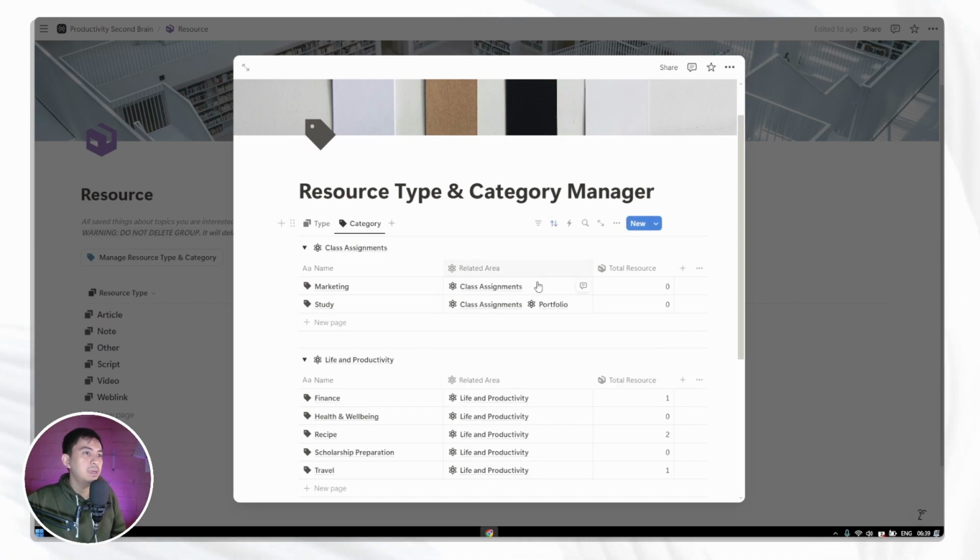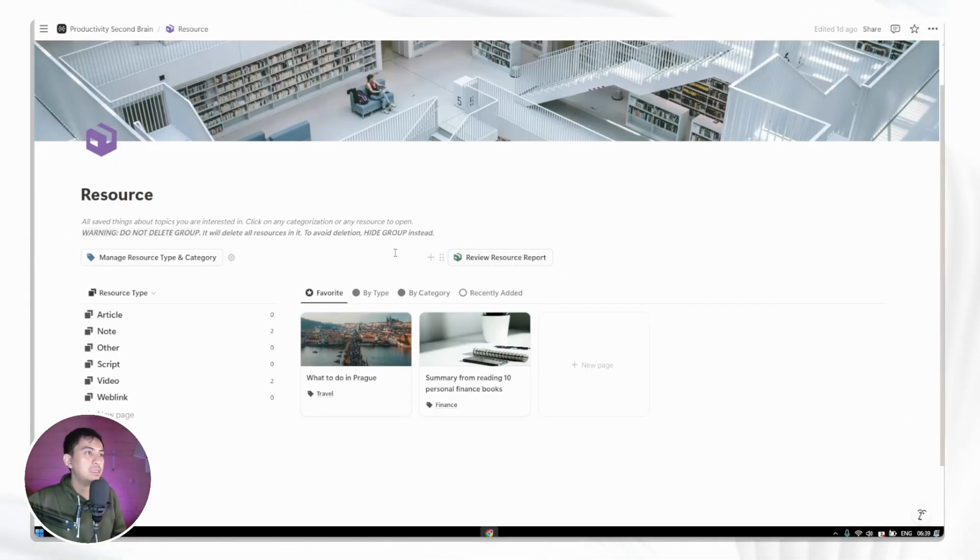And yeah, now after you configure this, everything that's related to marketing can also be found in the class assignments area item. So this indirectly also categorizes all of the resources based on area, and you will find any resources related to marketing in the class assignments area. So that's also another concept of organization of resources in our second brain.